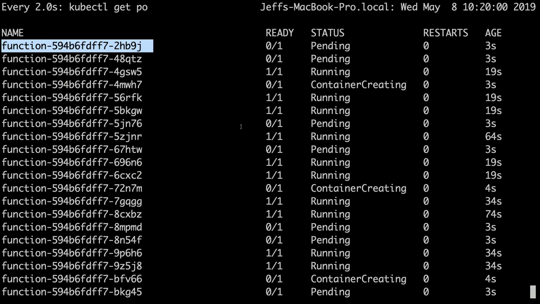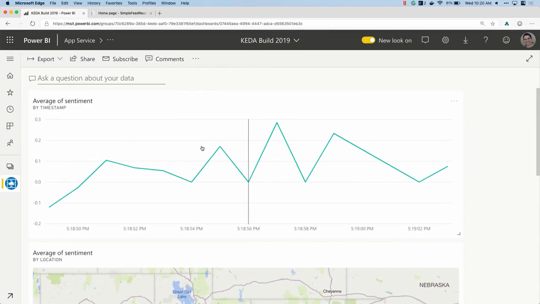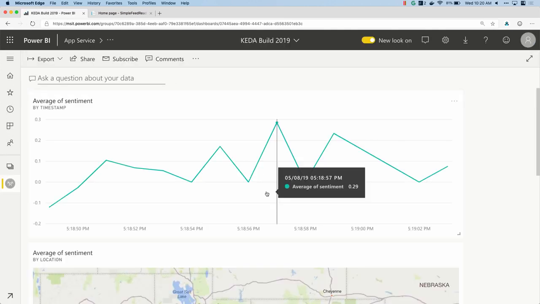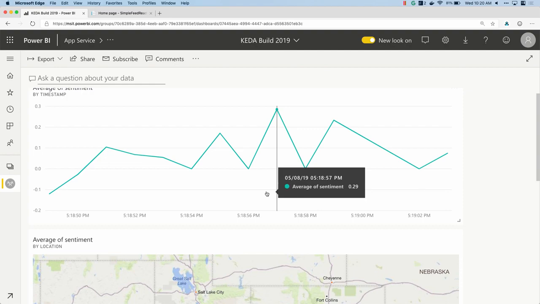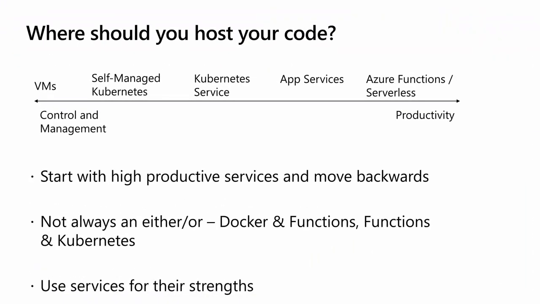But here you can see that I've spun up and I'm scaling like crazy here. And hopefully this dashboard will keep resetting. But I might have picked a bad time to tweet about the Avengers, but you saw that it works. That's great, okay? So you can mix and match, and I wanted to get that point across too. So hopefully this has been helpful, help you understand where each of these fit, how you can take advantage of them for their strengths, and within Azure, use a rich tool set to mix and match and use exactly the tech you want in the right spot.